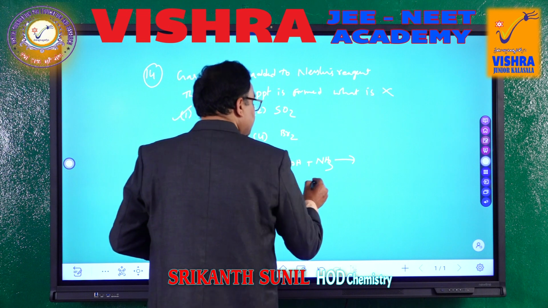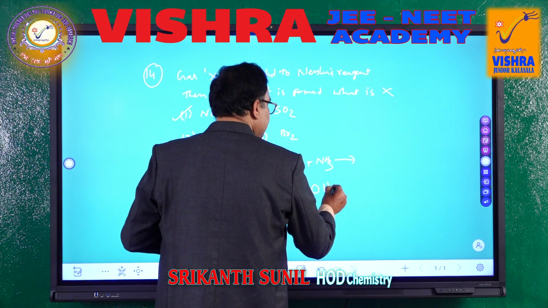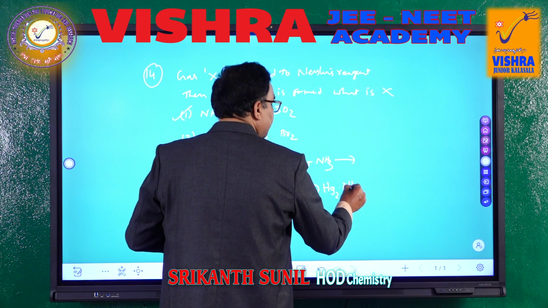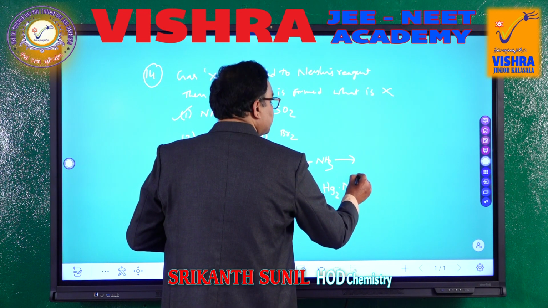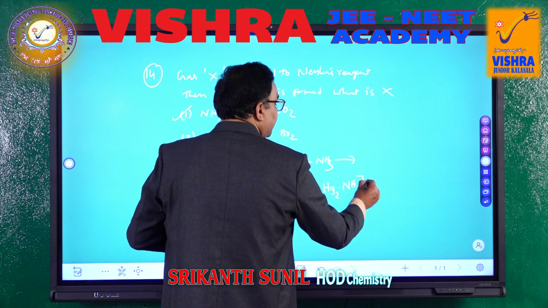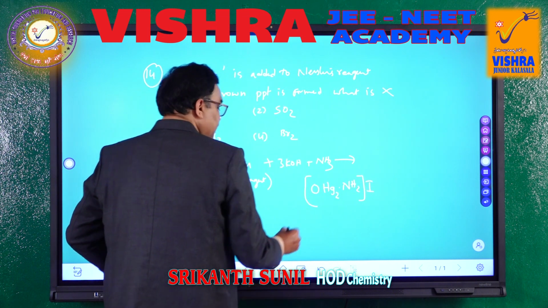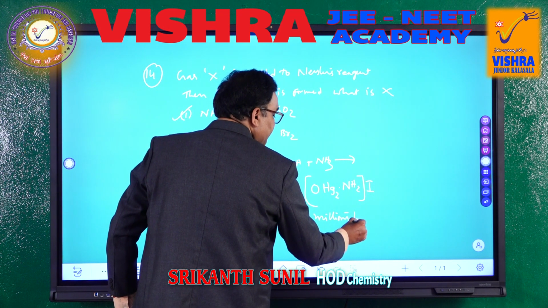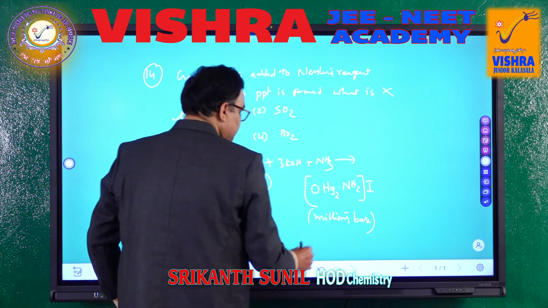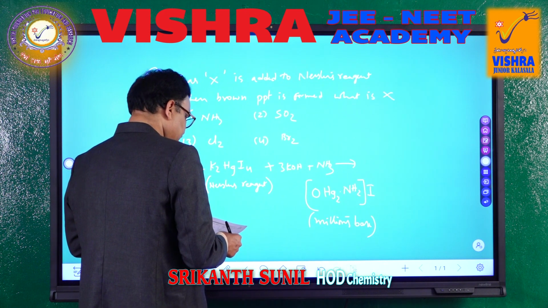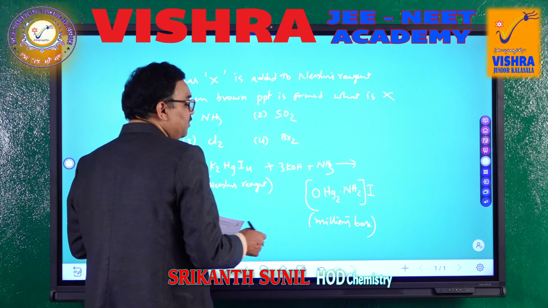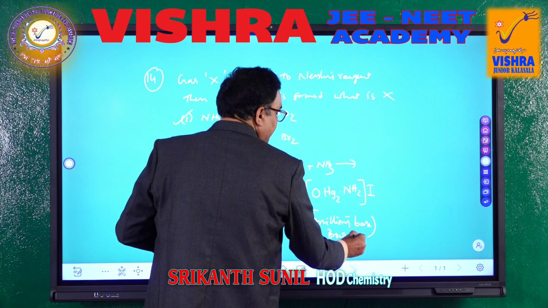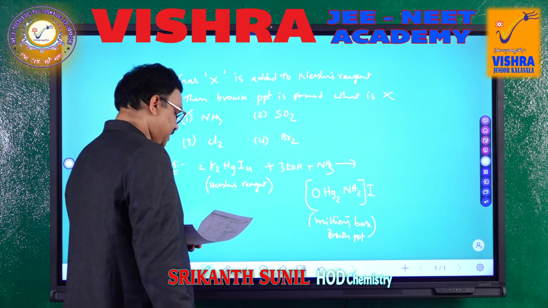The product is OHg2NH2, a complex with I. Very, very important, this one is known as Millon's base. Very important, Millon's base, and this Millon's base is actually the brown precipitate. This Millon's base will be coming here.